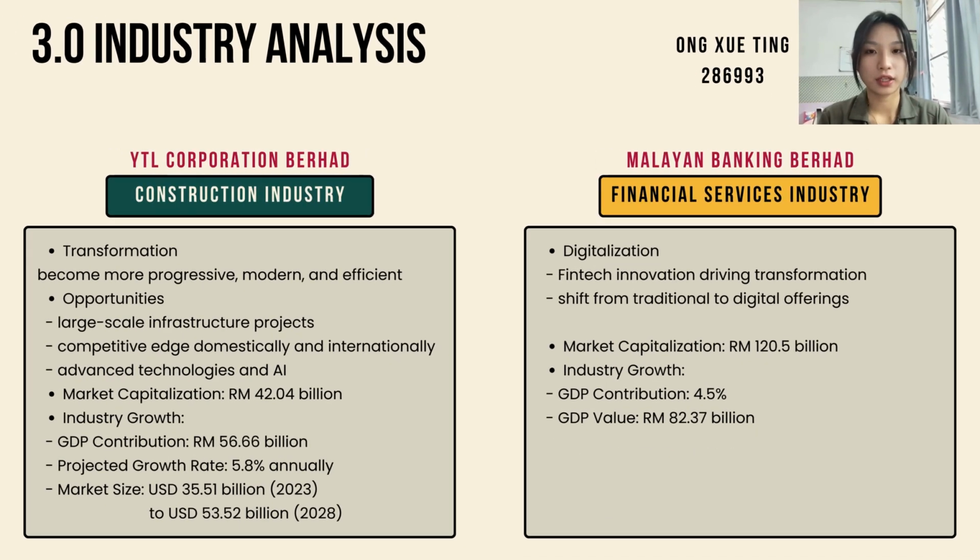My name is Ong Shui Ting, matrix number 2X693. I will present about industry analysis. First, the construction industry in Malaysia is becoming more progressive, modernized and efficient. This transformation provides substantial opportunity for companies like YTL Corporation Berhad to take on large-scale infrastructure projects. However, there are challenges due to competition from international firms.